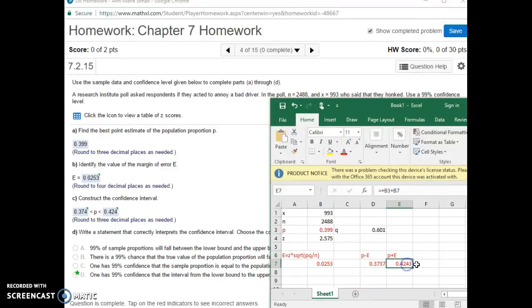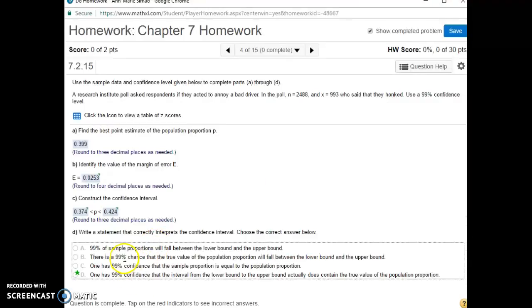0.374 to 0.424. Write a statement that clearly interprets the confidence interval. One has a 99% confidence that the interval from the lower bound to the upper bound actually does contain the true value of the population proportion.